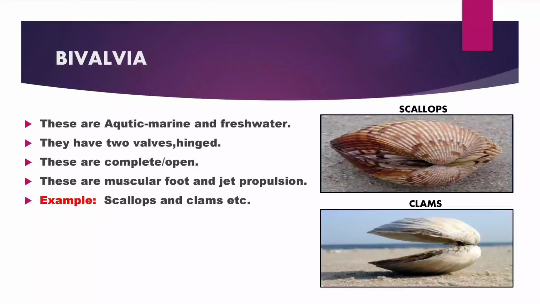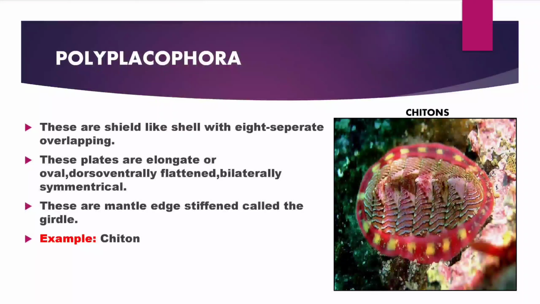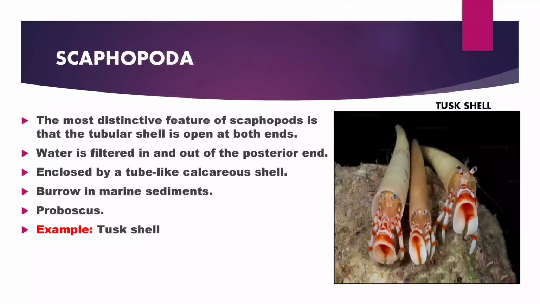Fifth, Polyplacophora. These have a shield-like shell with 8 separate overlapping plates present in their body. These plates are elongate or oval and dorsoventrally flattened. These are bilaterally symmetrical in their structure. The mantle edge is stiffened, called the girdle. Example: chiton.